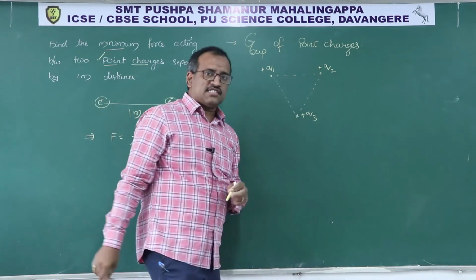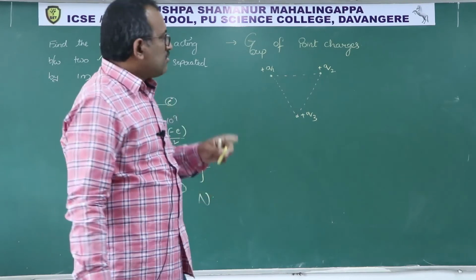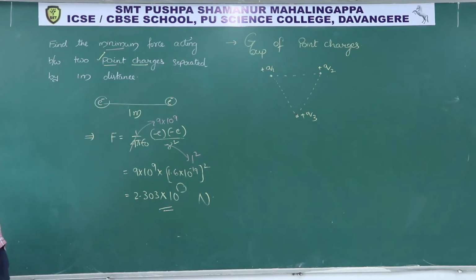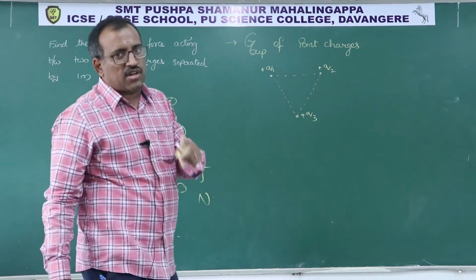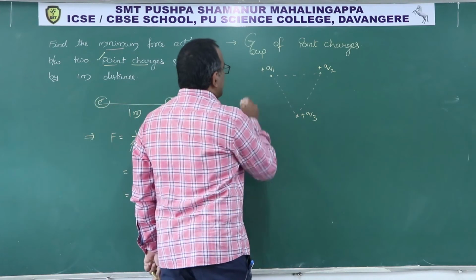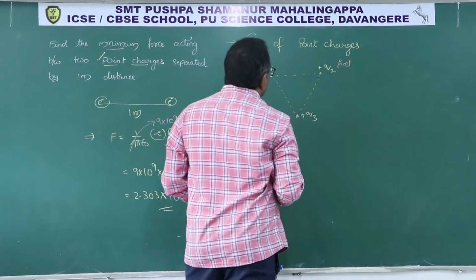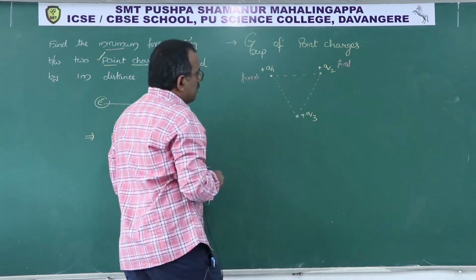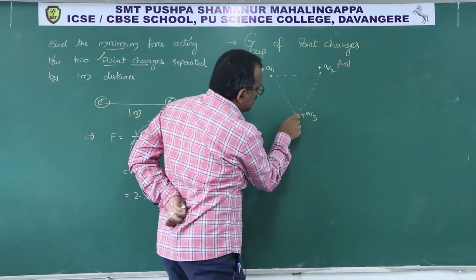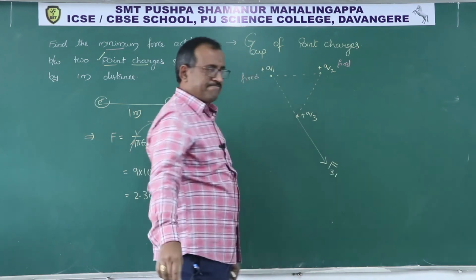Clear? Now please try to understand what they are asking. A group of point charges are there. What is the net force acting on any one of the charges? Let us go for three, assuming the others are fixed. Now, this Q1 will push this Q3 down. Hence, this is the force acting on 3 by 1.